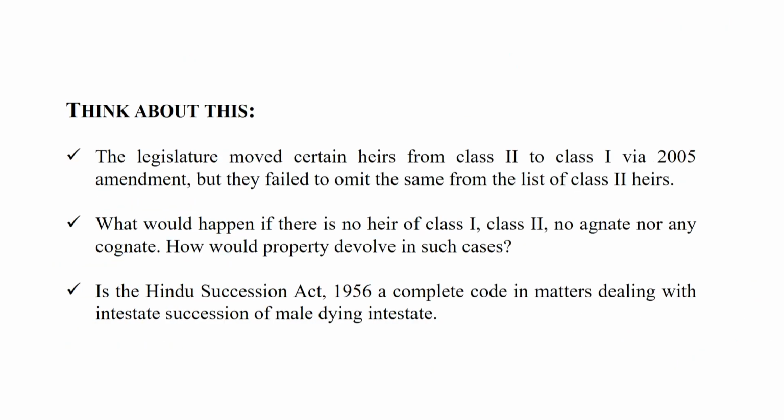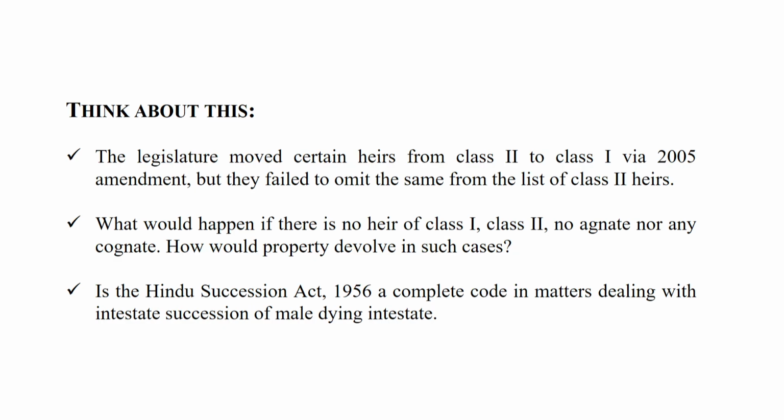On the basis of the discussion, we can think about how the legislature moved certain heirs from class 2 to class 1 via the 2005 Amendment Act, but they failed to omit the same from the list of second class heirs. What would happen if there is no heir in class 1 and class 2, no agnates nor any cognates?